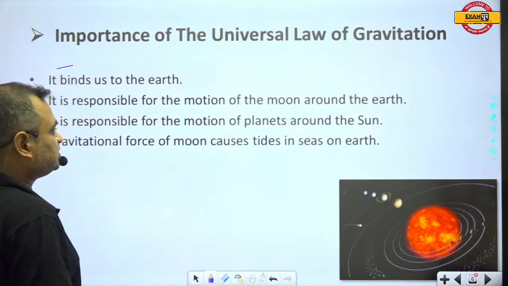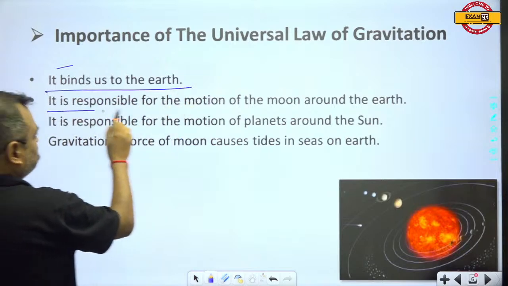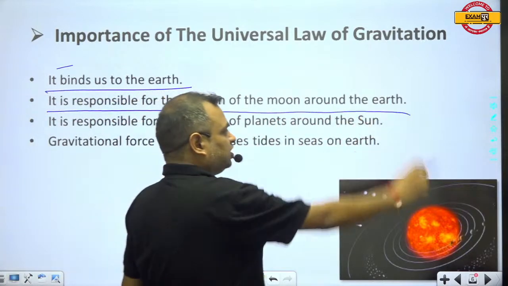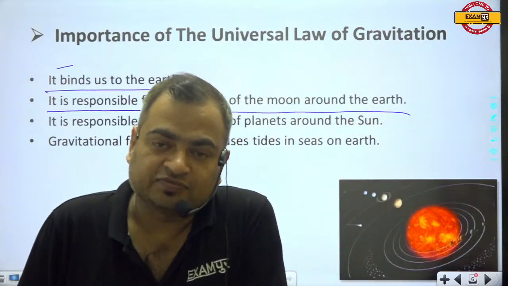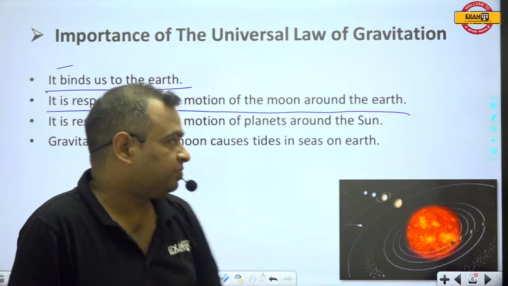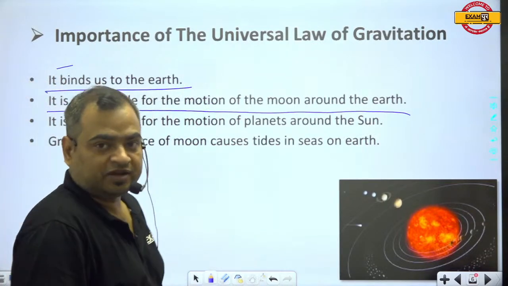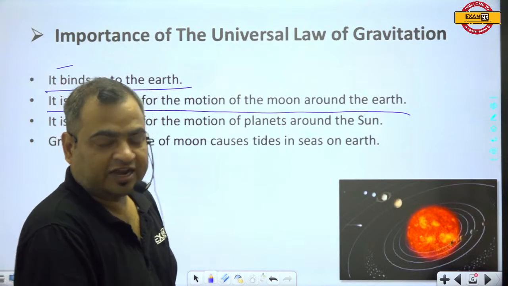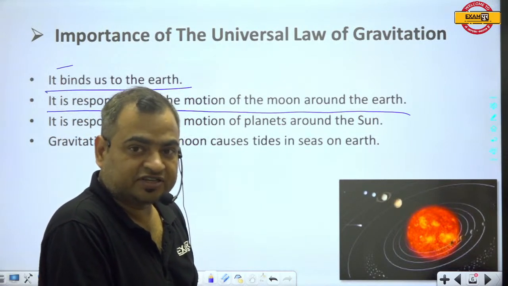Actually, these points I have already told you. It binds to the earth. It is responsible for the motion of the moon around the earth. Guys, if there were no attraction force between the earth and the moon, then the moon could not have been moving around the earth. Due to the attraction force between earth and moon, the moon is at a fixed distance from the earth.